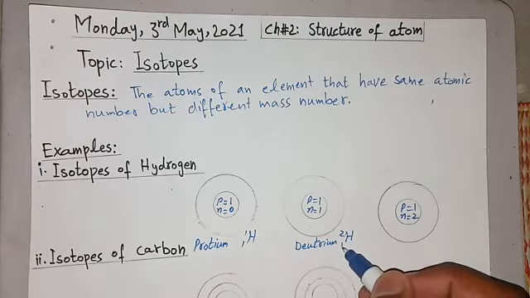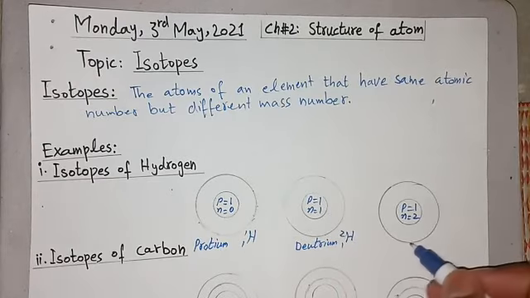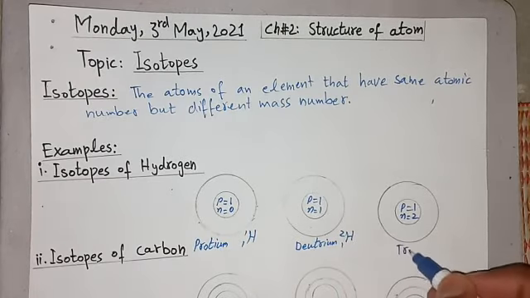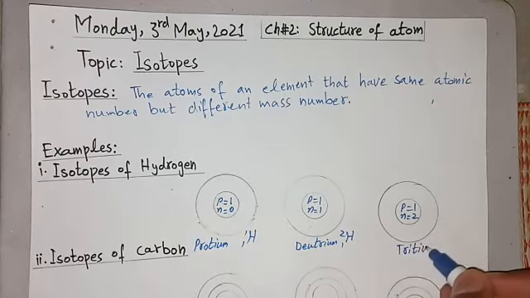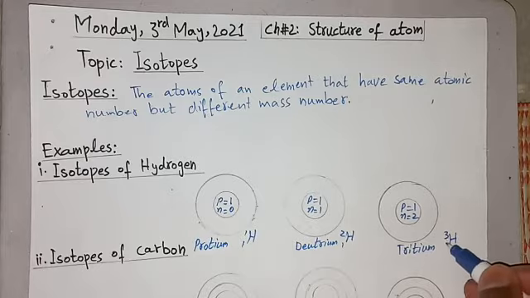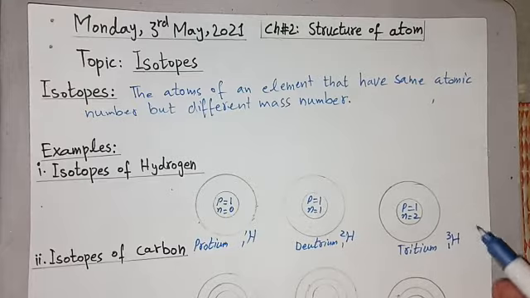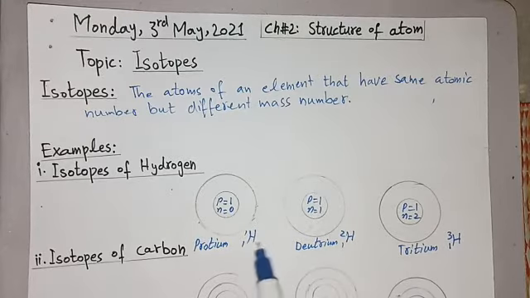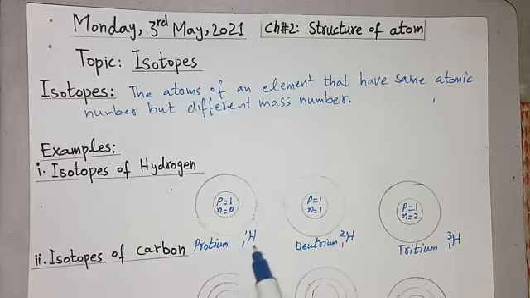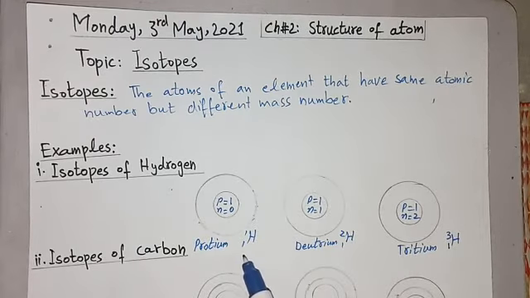This is atomic number, this is mass number, because 1 and 1 will be equal to 2. And this last one is tritium. It will be represented as 3 and 1, because 1 and 2 is equal to mass number. In all these, number of protons is same, because atomic number is 1, 1, 1, but mass number is changed. There is 1, there is 2, there is 3. So these will be called isotopes, and these are the isotopes of hydrogen.